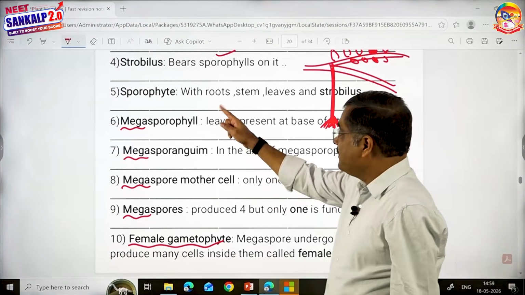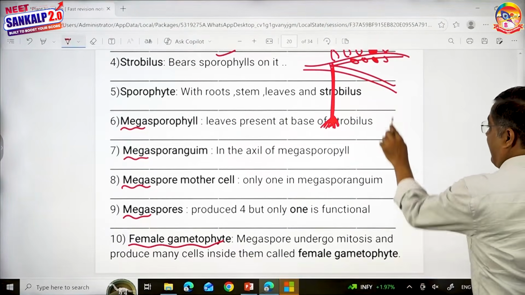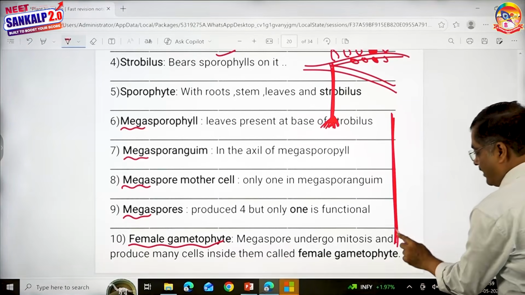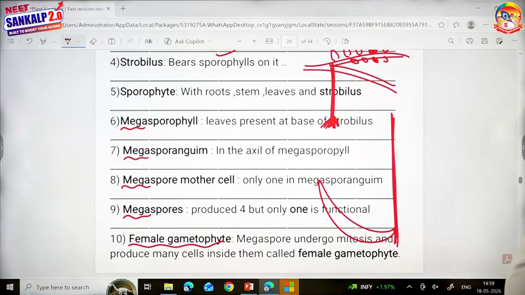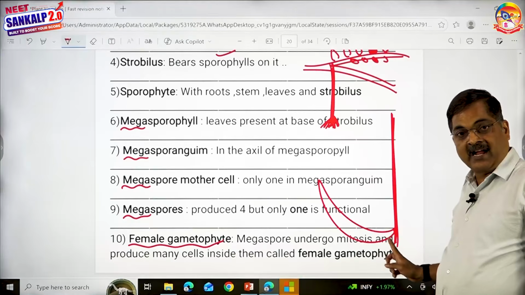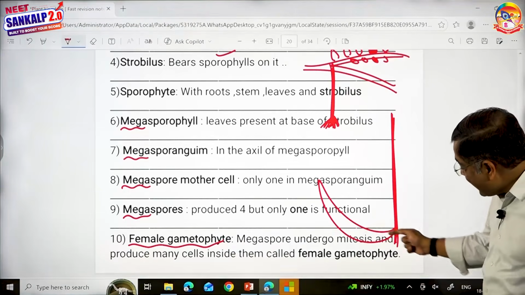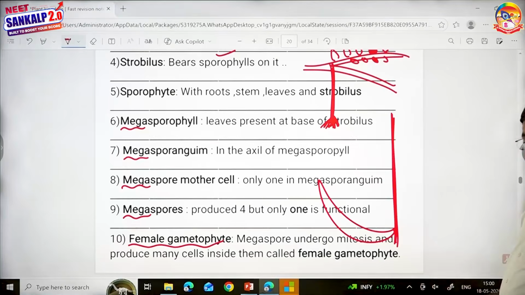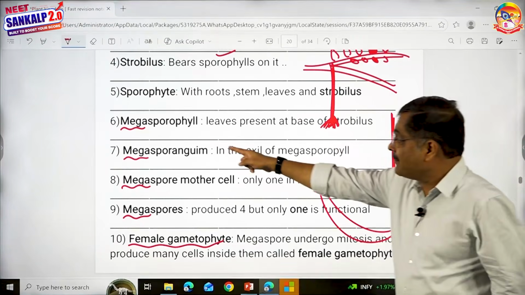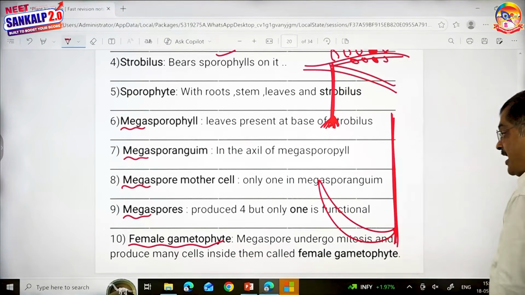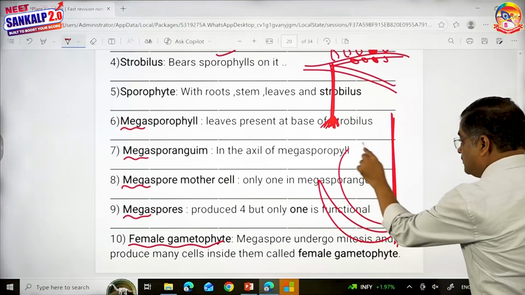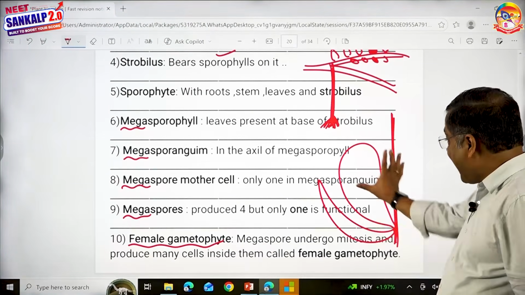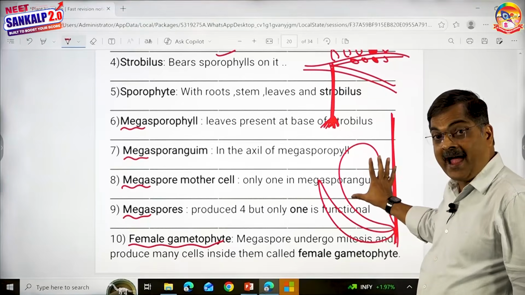All right, I repeat again, look here, this is the long strobilus, children. Concentrate. What is this? This is a megasporophyll, because it's arising at a nodal region of this strobilus. What do you see after megasporophyll? Megasporangium. Look here. This is megasporangium. Sporangium means bag.